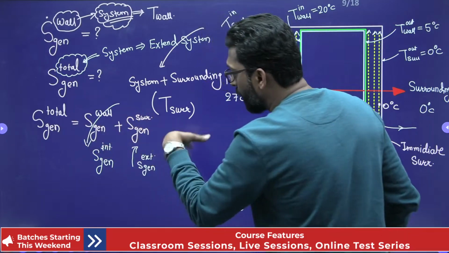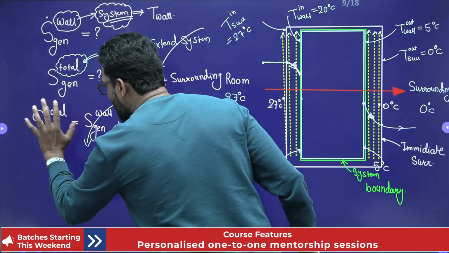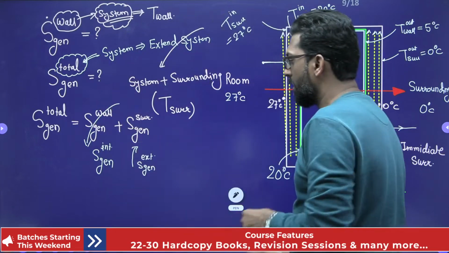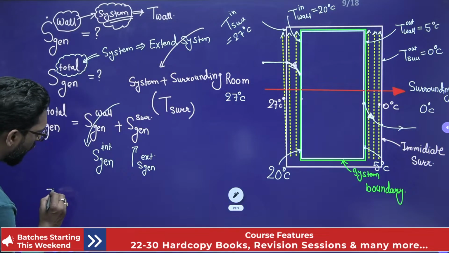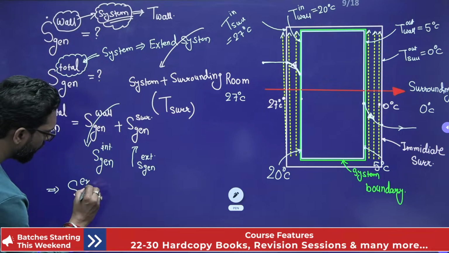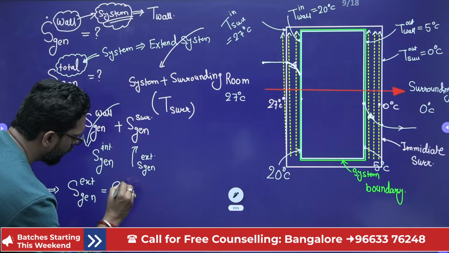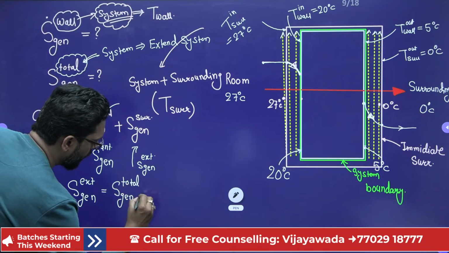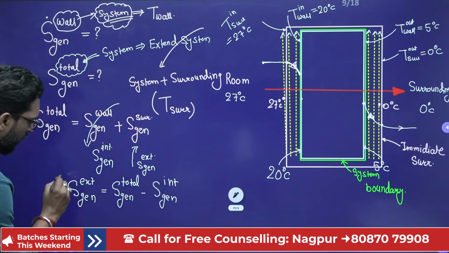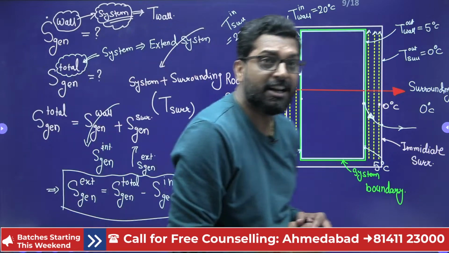So once someone asks you for the external entropy generation, you just subtract the internal entropy generation from the total. So from this equation, the external entropy generation is equal to the total entropy generation minus the internal entropy generation.